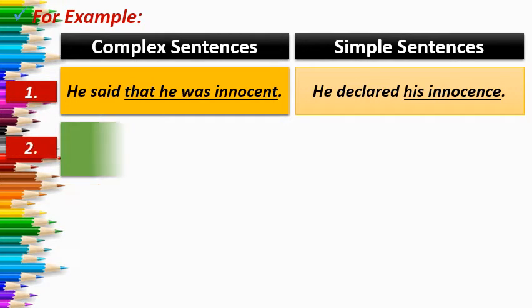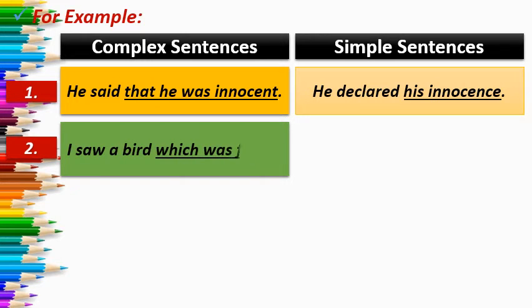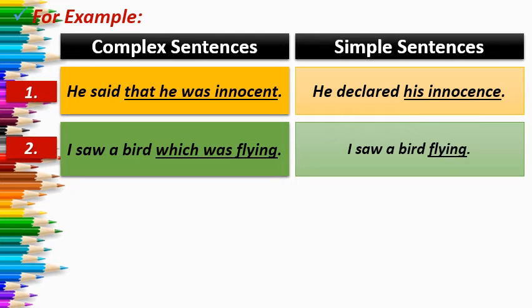Now let us see one more example to clarify it. I saw a bird which was flying. Fine. So now here, which was flying, what is this? As it is a dependent clause, you have to convert this sentence in such a way that it becomes a simple sentence. So let us see how we can make it: I saw a bird flying, or I saw a flying bird. Like this also you can change.